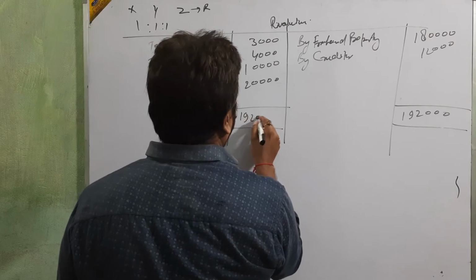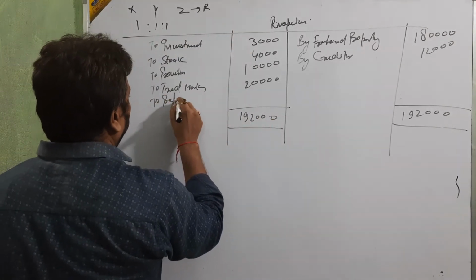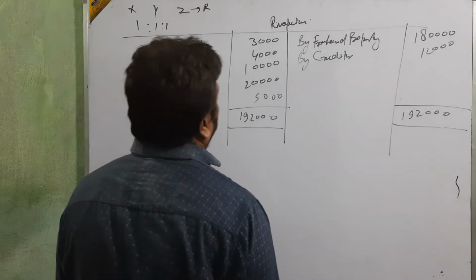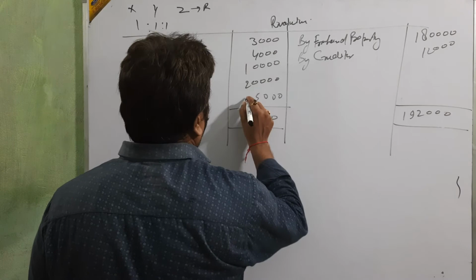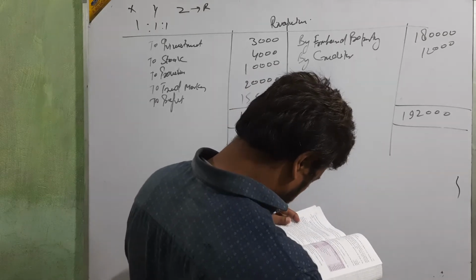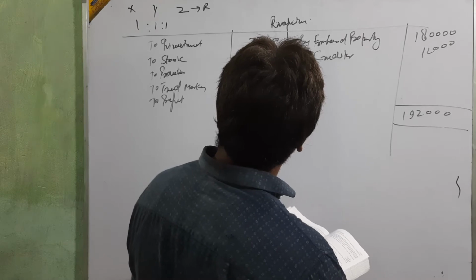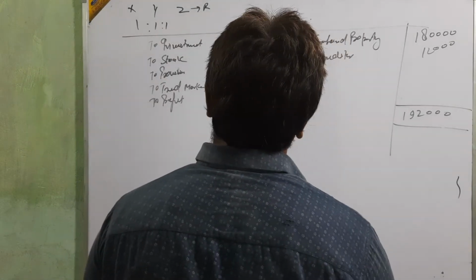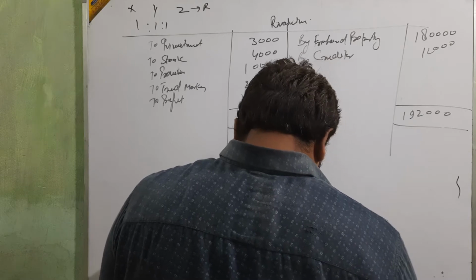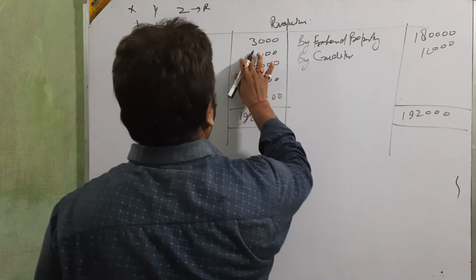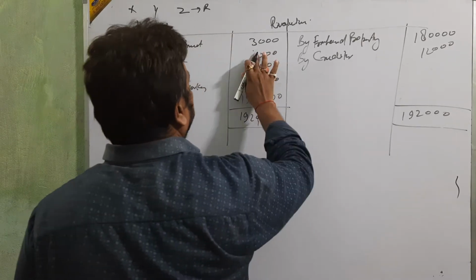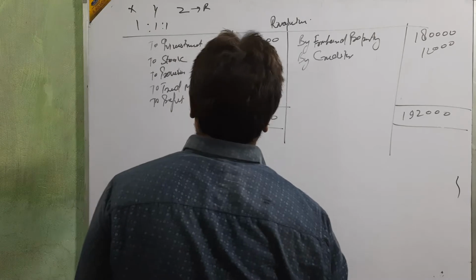The totals come to 1,92,000 and the profit comes to 1,53,000. Clear?